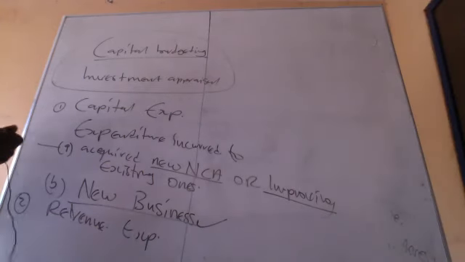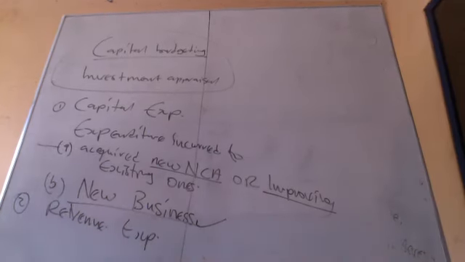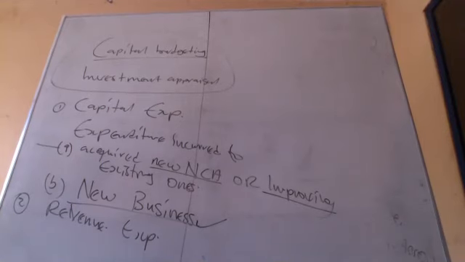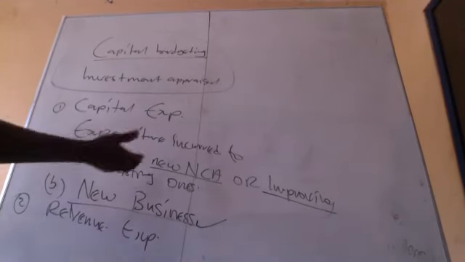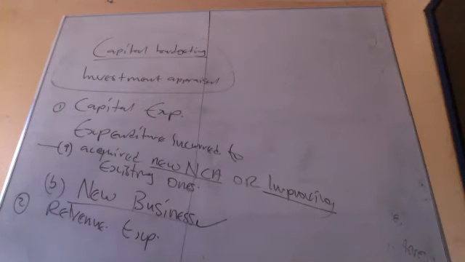It's long term, usually 3, 4, 5, 6 years, from 5 up to 10 years, and even more than that. When a company acquires a new office building, it will benefit them long term, more than a year.